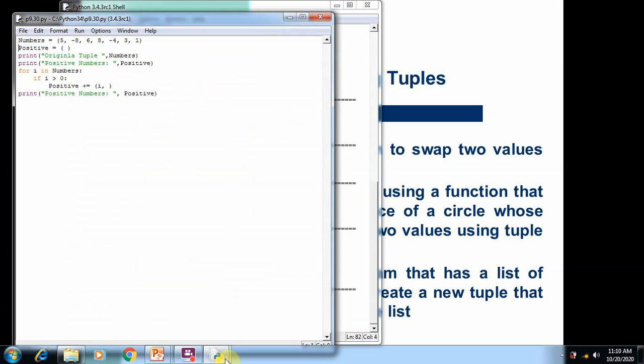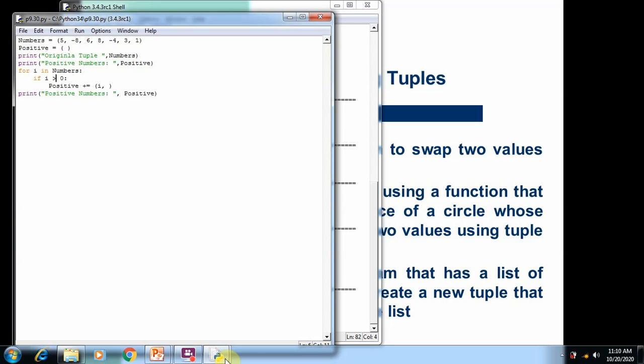Here you can see two tuples are created. Numbers is the original tuple, where we have positive numbers as well as negative numbers, and another tuple is positive, which is an empty tuple. So the original tuple is printed and the positive tuple is printed. After that, we use a for loop for separating the positive numbers from the original tuple called numbers and storing them in the positive tuple.